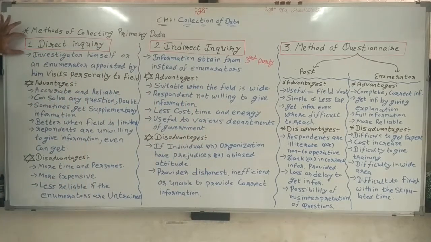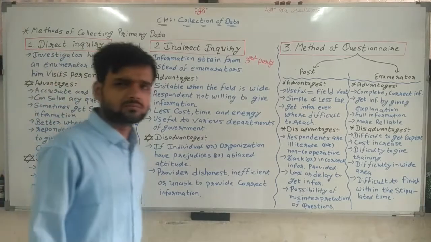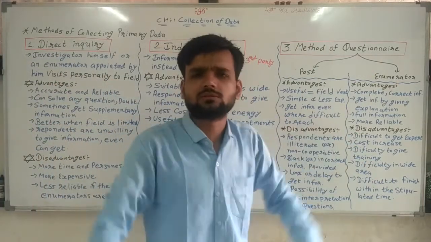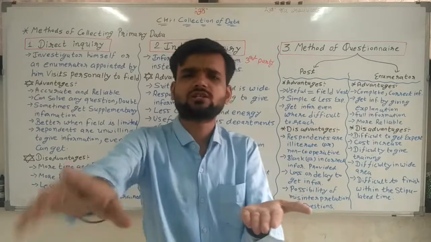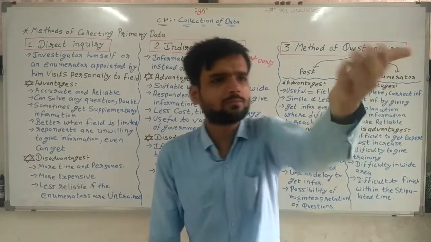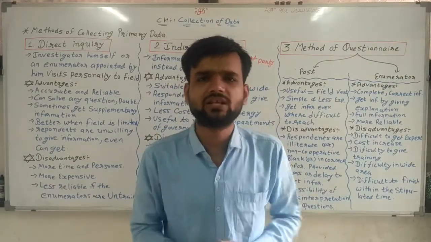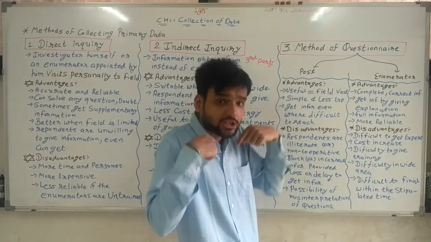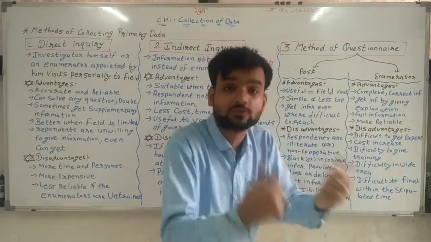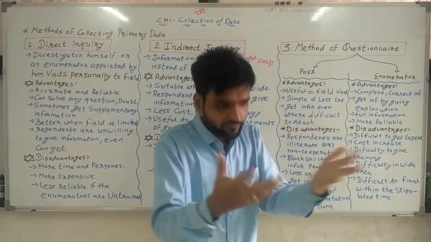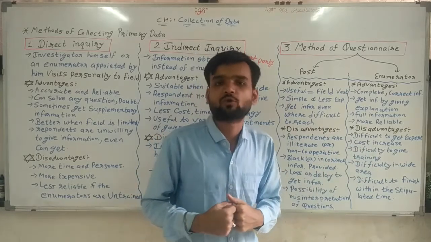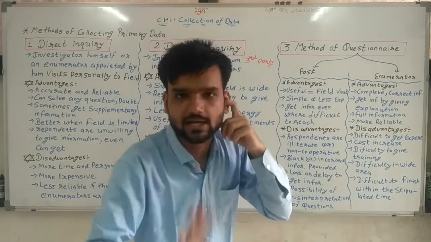First of all, discussing the first method, direct inquiry. What is meant by direct? Directly go to the person, ask questions and write the answers given by that particular person. For direct inquiry, you have to directly go to that particular person from whom we need information. Giving some example.